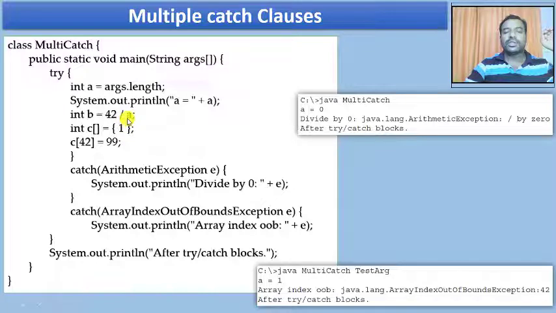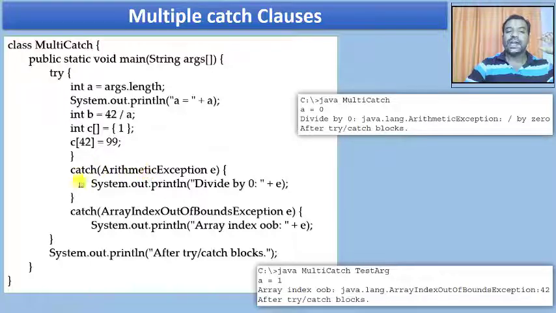Now just observe this. The value of a can be anything. It can be 0 if I am not passing any parameter from the command line argument. And a can be a non-zero value if I am passing any parameter. Now if a is 0, I am going to have an exception here. If a is not 0, then there is no exception here. If there is an exception here, these statements are not executed, and immediately the control will be shifted. To which catch clause is it going to be shifted? It is an arithmetic exception, and this is going to match that.